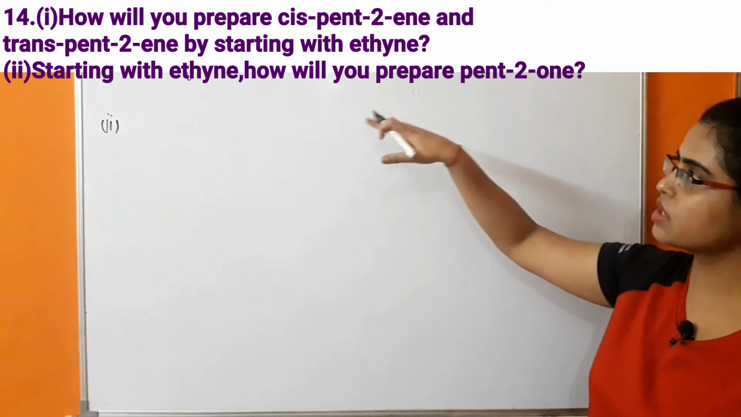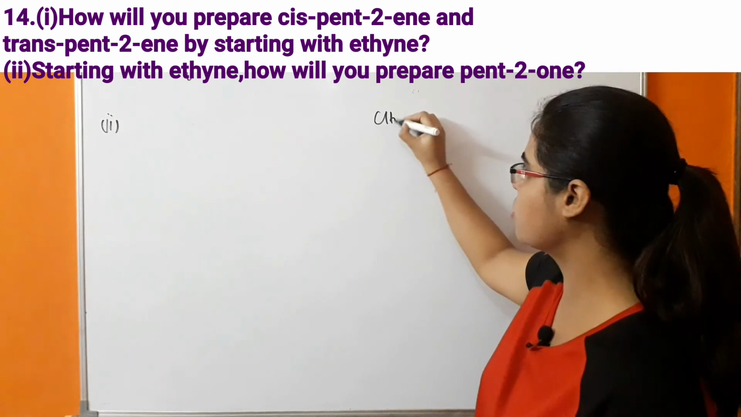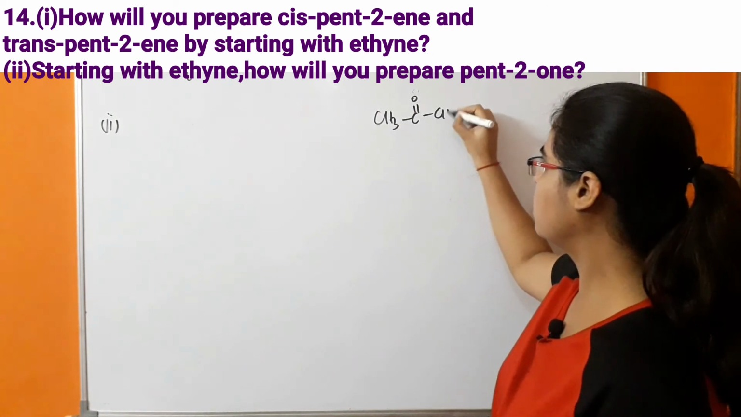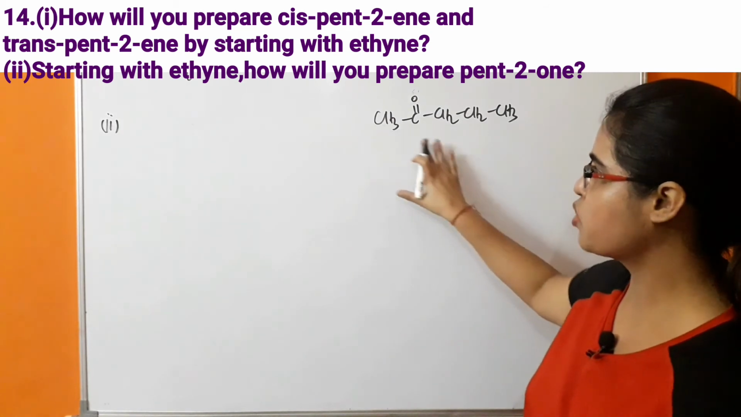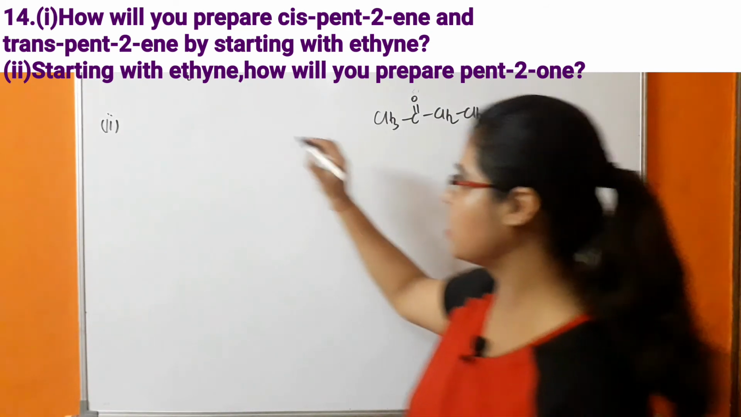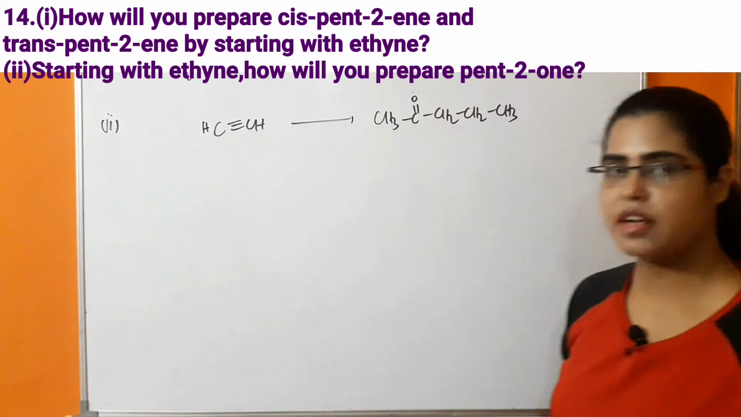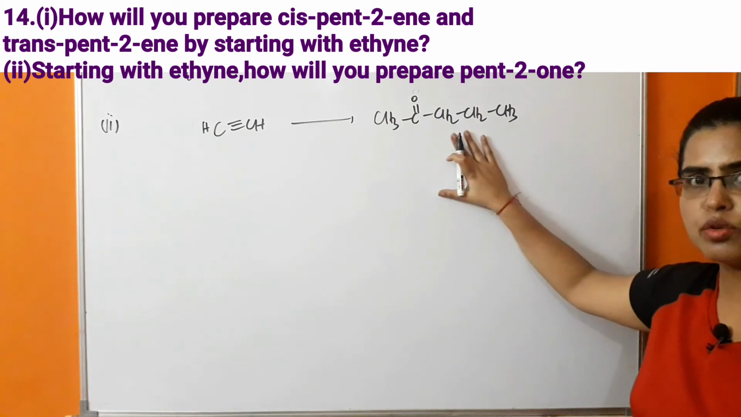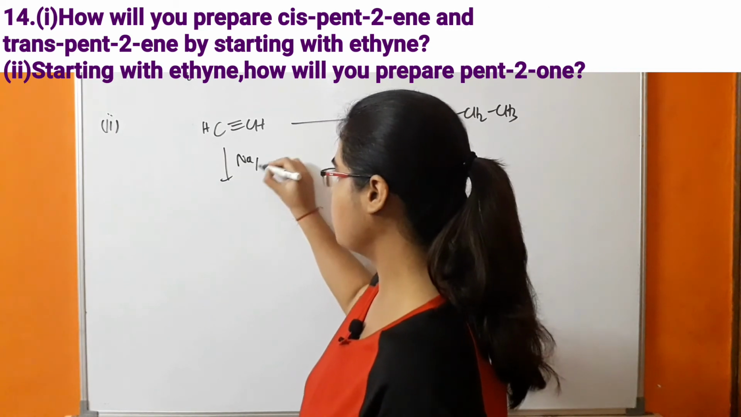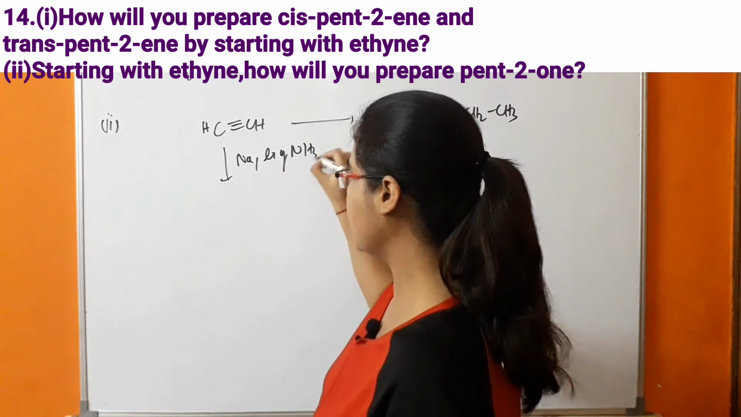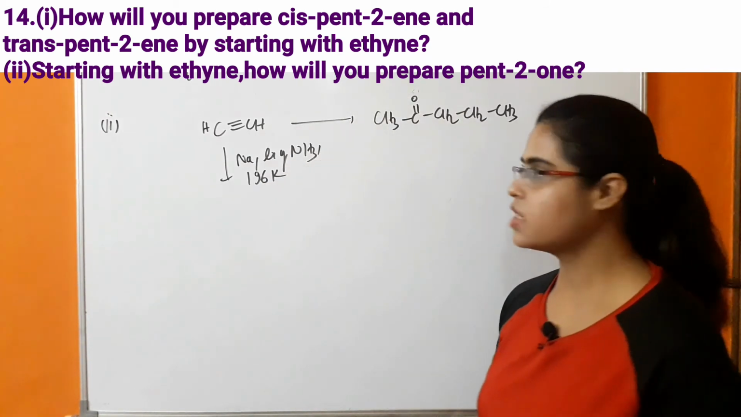Now the second part of the question is: starting with ethyne, how will you prepare pent-2-one? So first of all, write the structure of pent-2-one. This is pent-2-one, and we have to prepare it from the starting material, that is ethyne. So this is ethyne from which we have to prepare pent-2-one. First of all, we react this ethyne with sodium in the presence of liquid ammonia, and the temperature of the reaction is 196 Kelvin. So what is happening in this case?